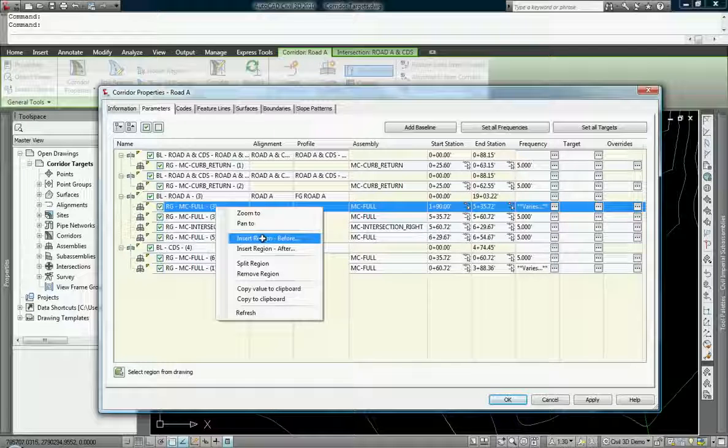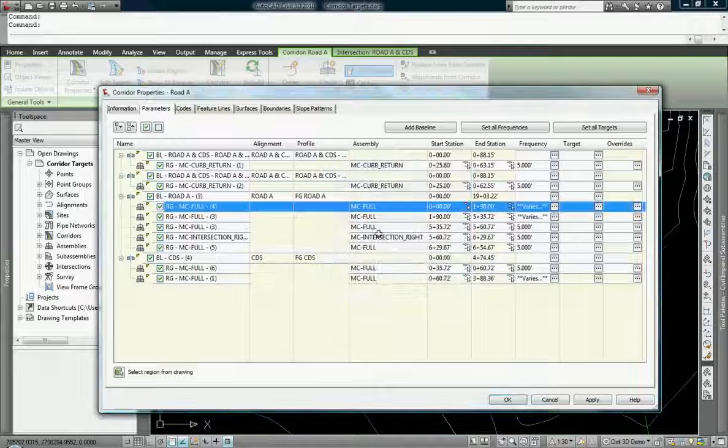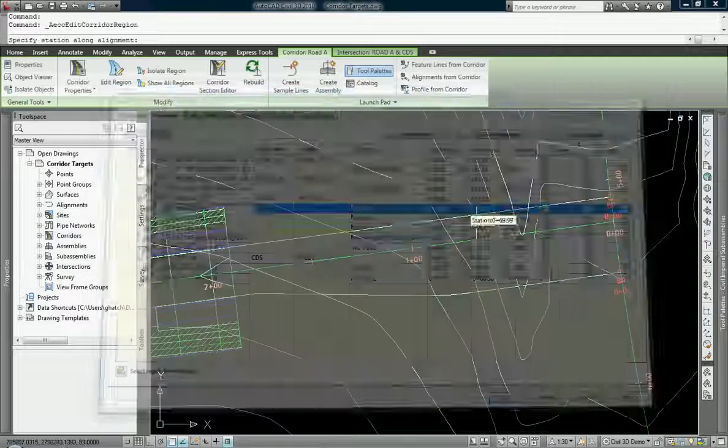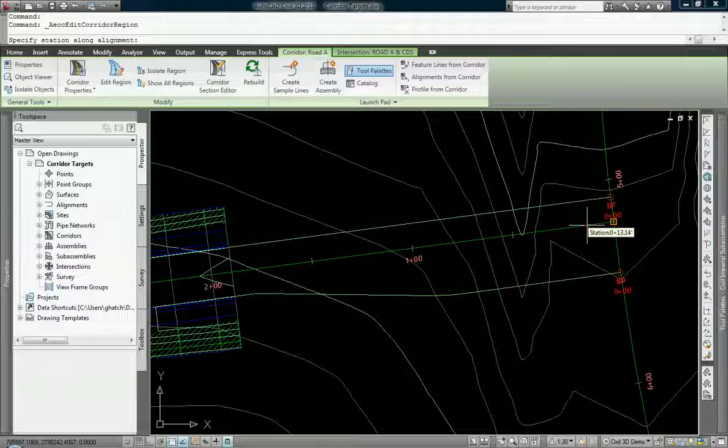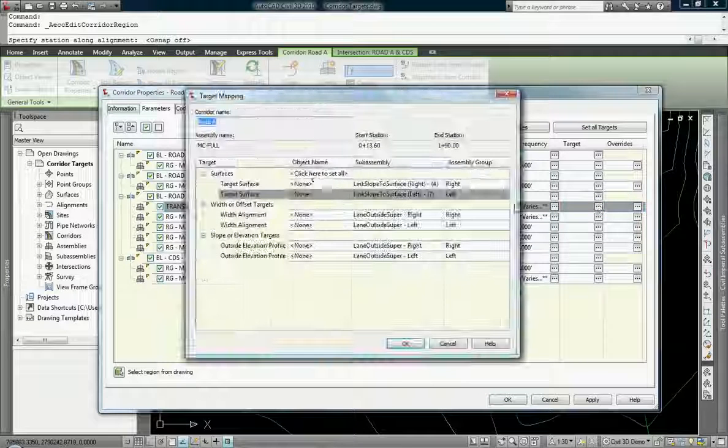So we're going to go in and insert a region before, I'm sorry, same cross section or assembly. We'll call this transition, and we're going to just end it about here for now. But the targets, we need to go to targets.